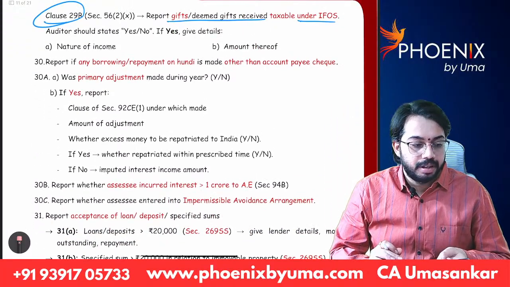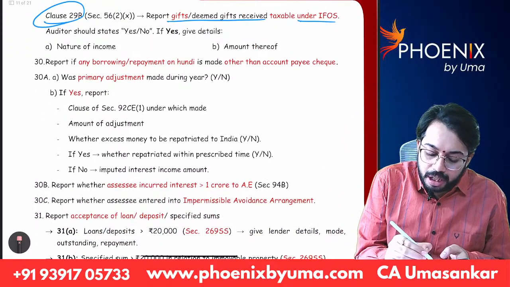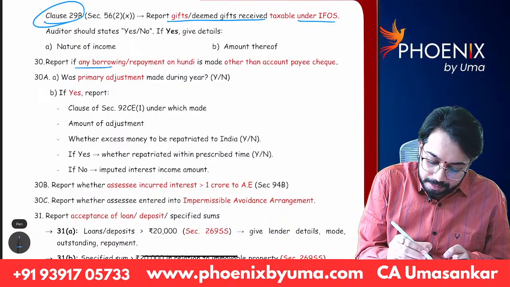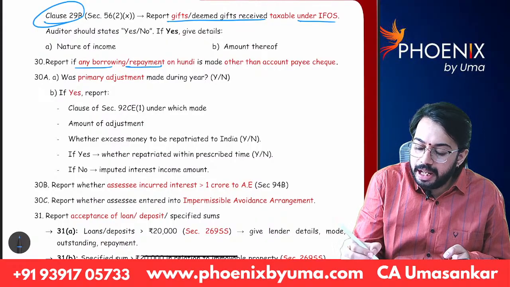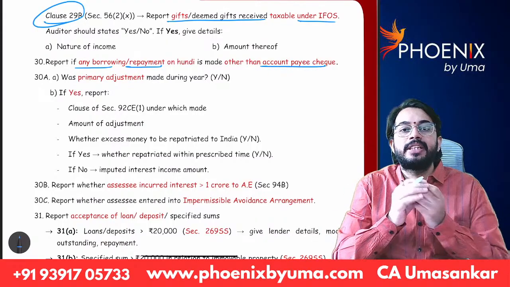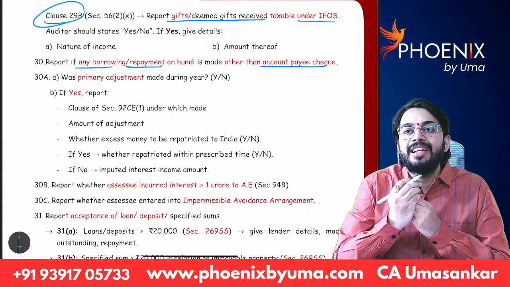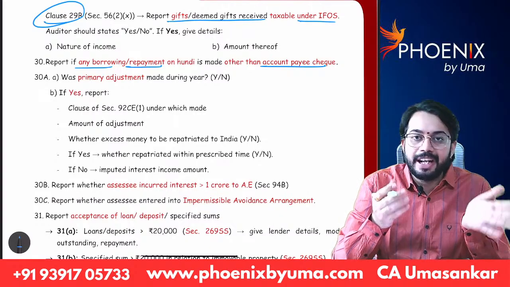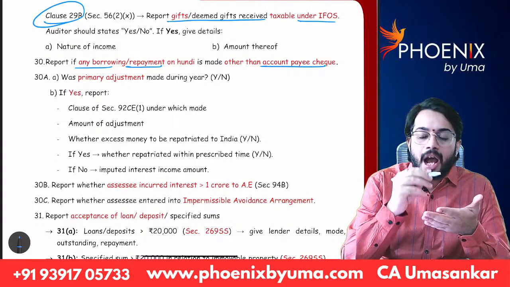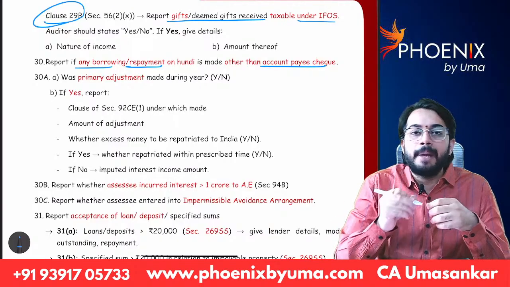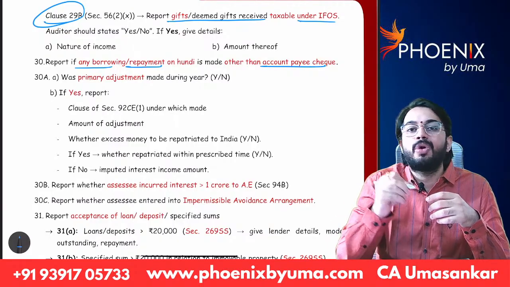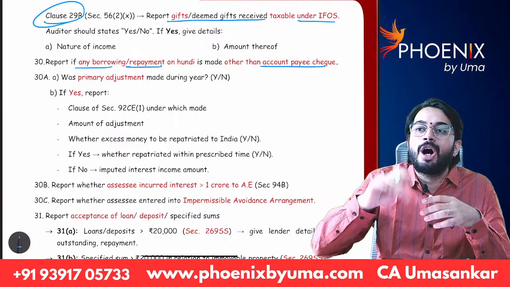Next, clause 30. Report if any borrowing or repayment on hundi is made other than by account payee cheque. Hundi means like an unauthorized promissory note. Let's say I took one paper. On that paper I have written I will pay 2 crore rupees to Mr. Preetham after 2 months.